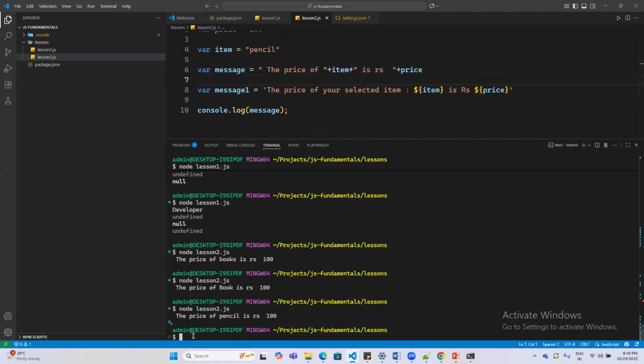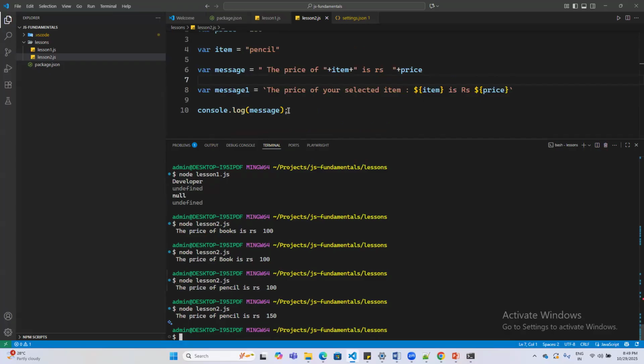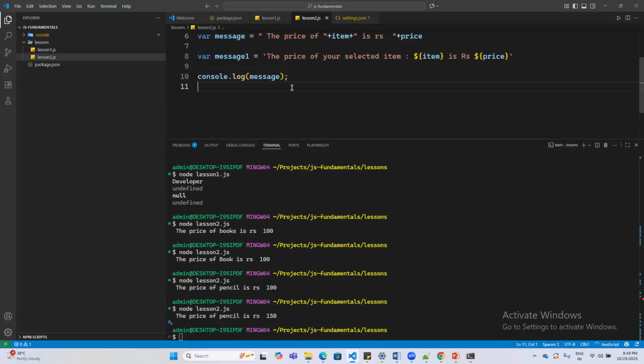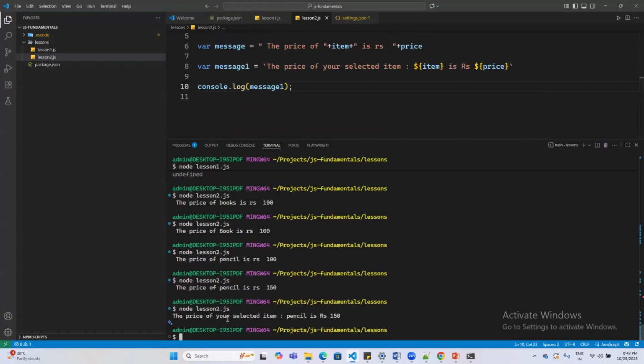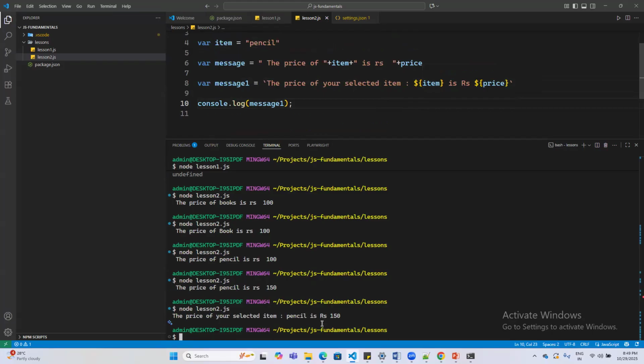And now if I just run this code again, message 2 is getting printed, right? Let me change this to message 1 so that we see it in the output. Now you see the price of a selected item, whatever item you're passing, is rupees 150. That is getting passed over here.